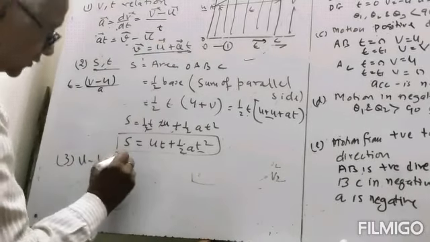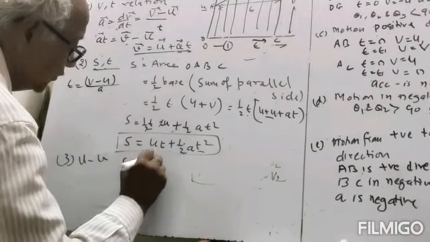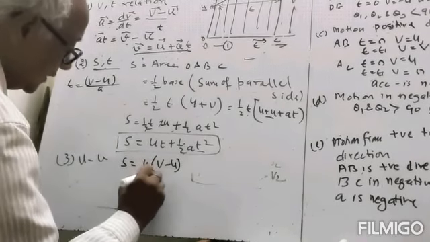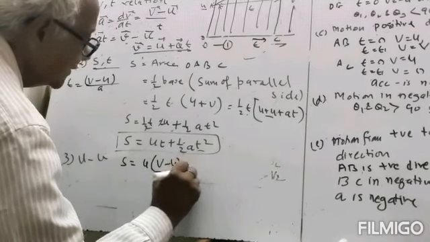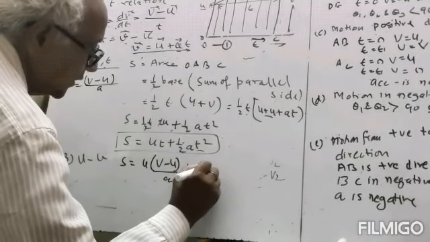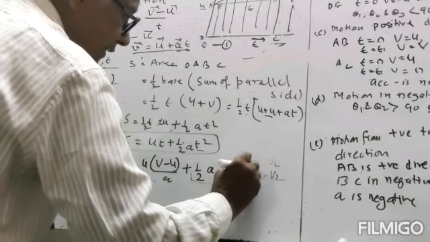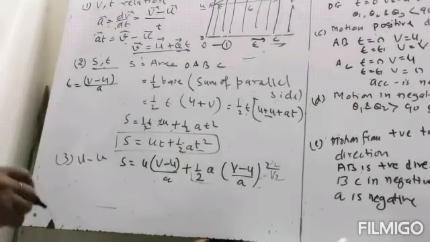We substitute here. So s is equal to u into v minus u divided by a plus 1 by 2 a t square, with t square being v minus u by a whole square.